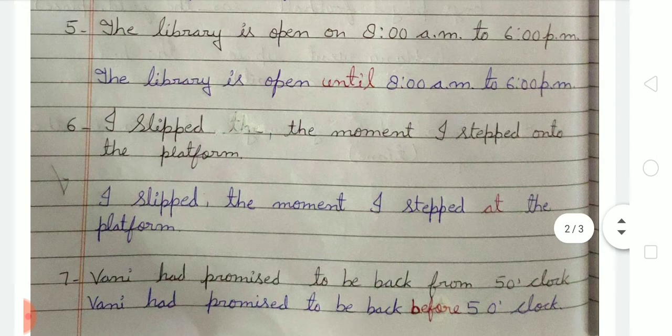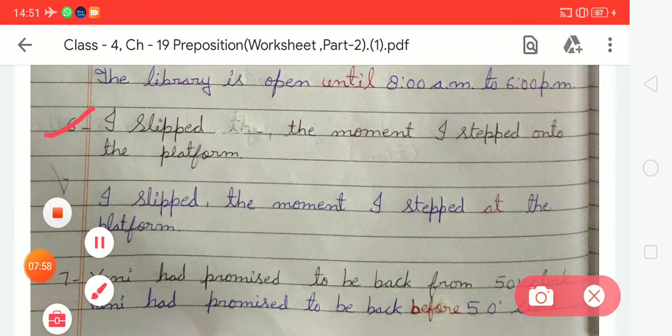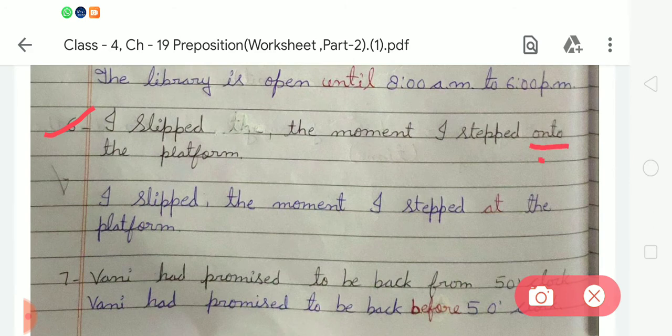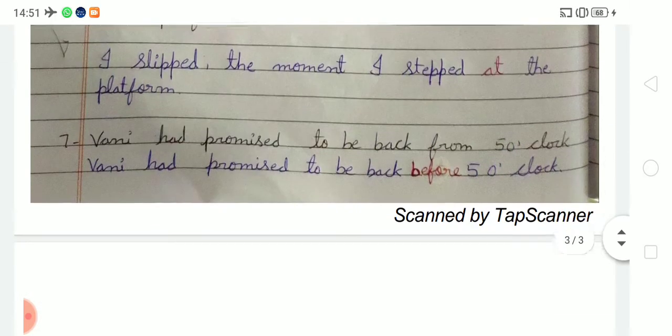In number 6 there is a sentence, I slept the moment I stepped onto the platform. So here in place of onto we have to use at. Okay, so the sentence becomes, I slept the moment I stepped at the platform. Okay, after doing number 6, now come to the next, number 7.